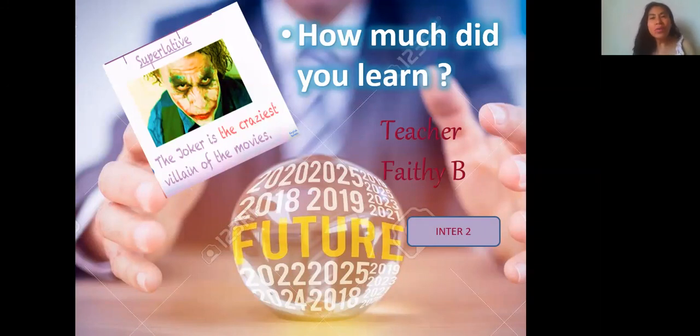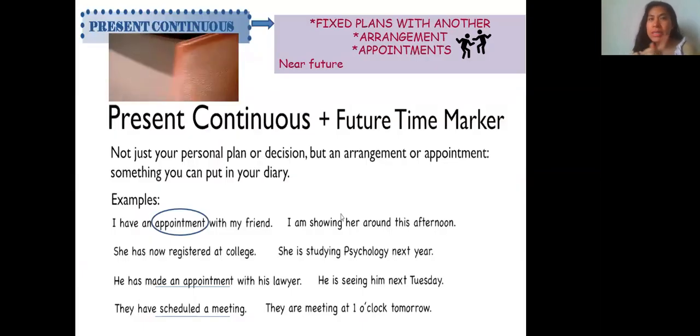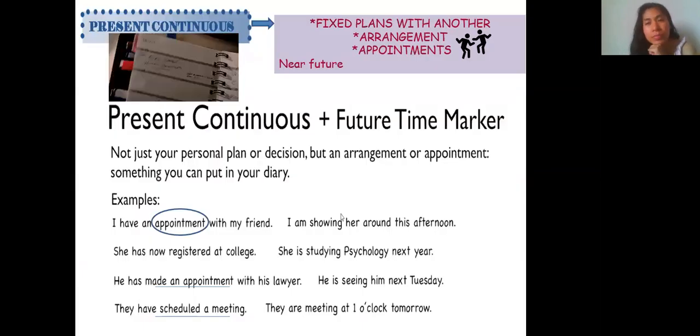Okay, if you remember, we have the present continuous, be plus ing, be plus going to, and will. But what are the differences between them? How can we tell the difference in the uses of the three tenses? Well, first of all, we start with the present continuous.